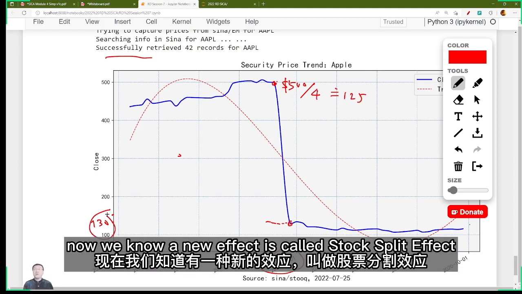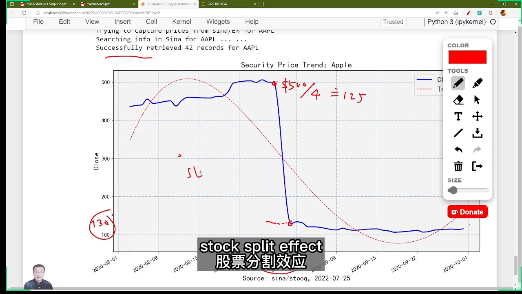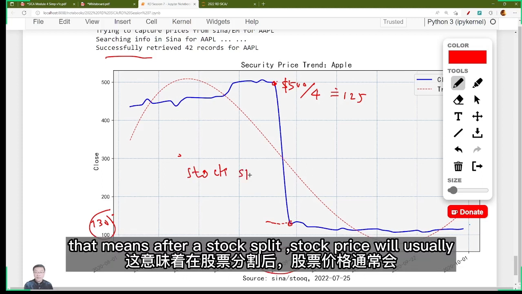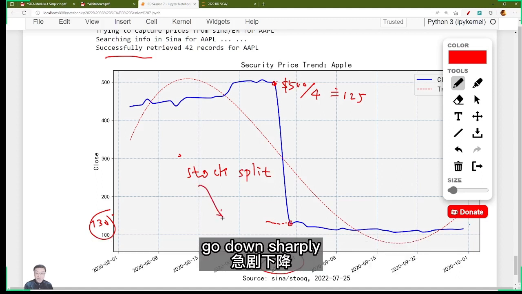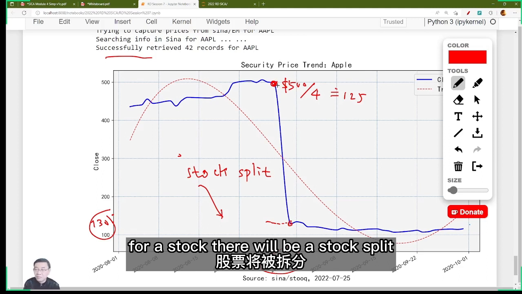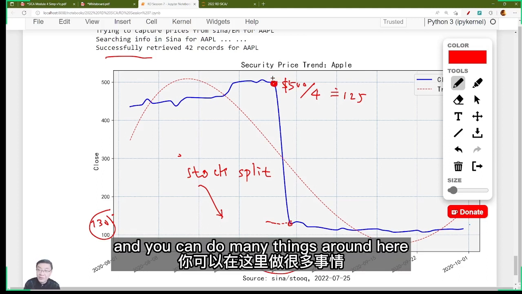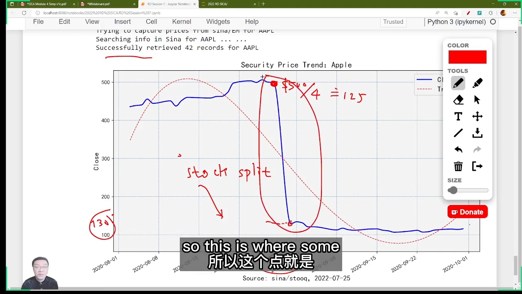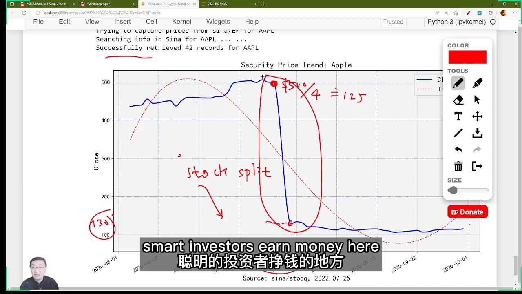So now we know a new effect. It's called the stock split effect. That means after a stock split, the stock price will usually go down sharply. Right? So this is very interesting. Suppose you know that for a stock there will be a stock split, and you can do many things around here. So this is where some smart investors earn money.